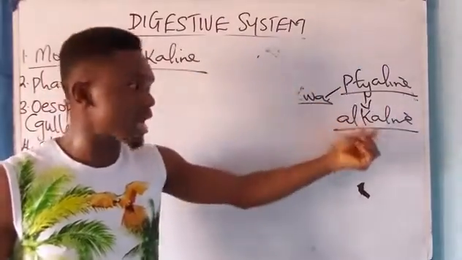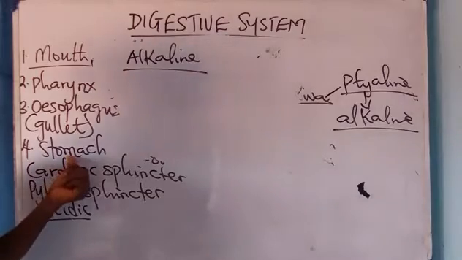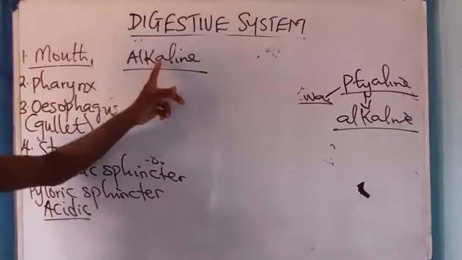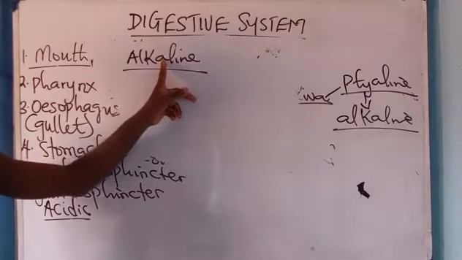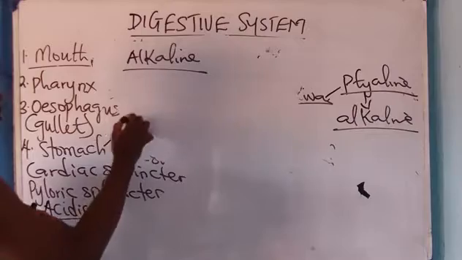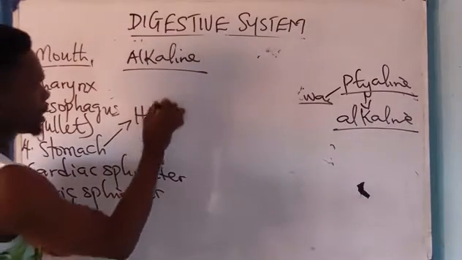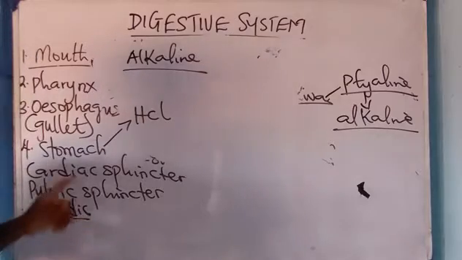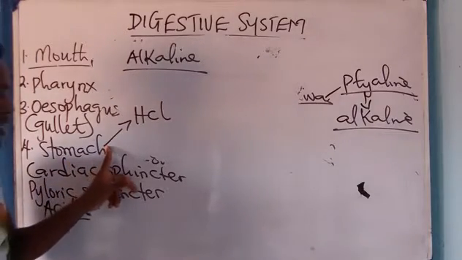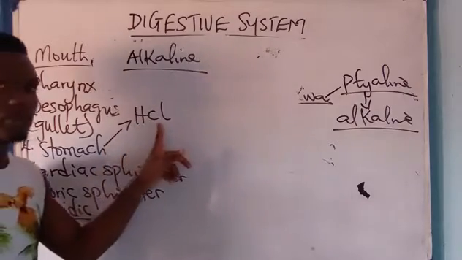It contains alkaline content. As soon as it gets to the stomach, the first thing that happens is that the stomach neutralizes the alkaline content present in meat. Take note of that. The stomach also produces a concentrated acid called what? Hydrochloric acid. You call it what? Hydrochloric acid.